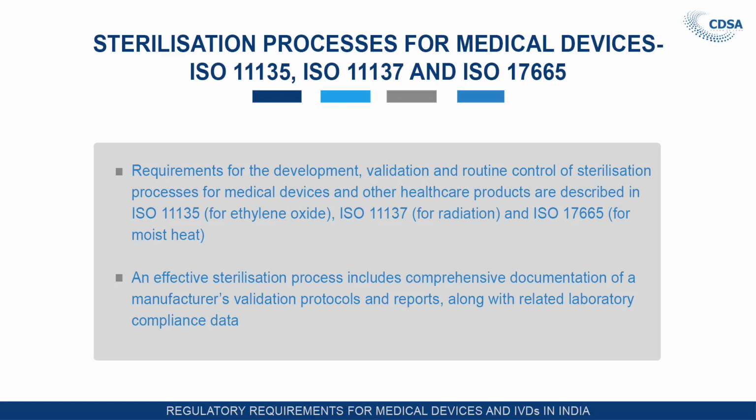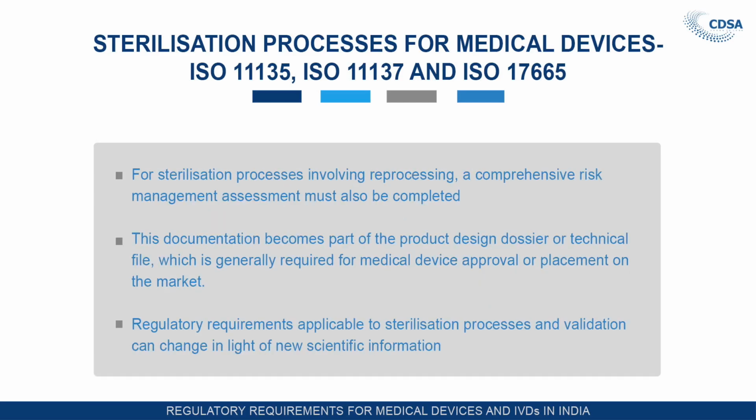An effective sterilization process includes comprehensive documentation of a manufacturer's validation protocols and reports, along with related laboratory compliance data. For sterilization processes involving reprocessing, comprehensive risk management assessment must be completed. Usually, sterilization processes are not reprocessed, but in case they are reprocessed, you have to go through the risk management system again.